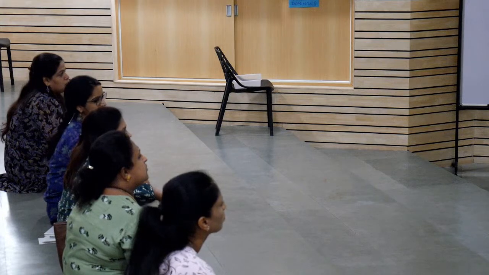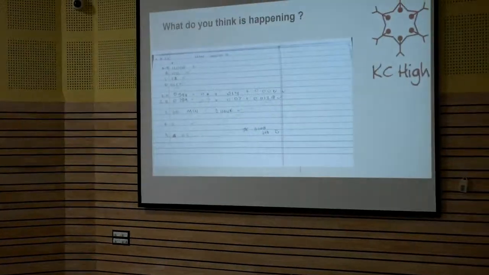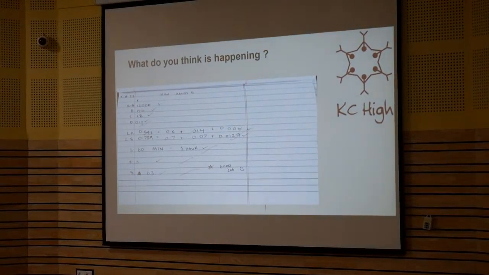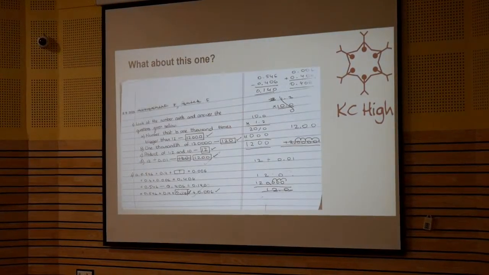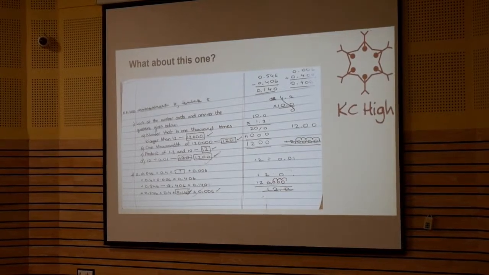So this is from one of the students' notebooks, and it is homework, August 5th. And this is the same homework done by another child.